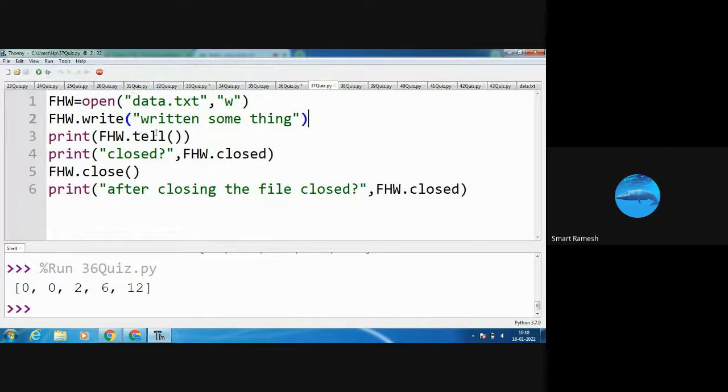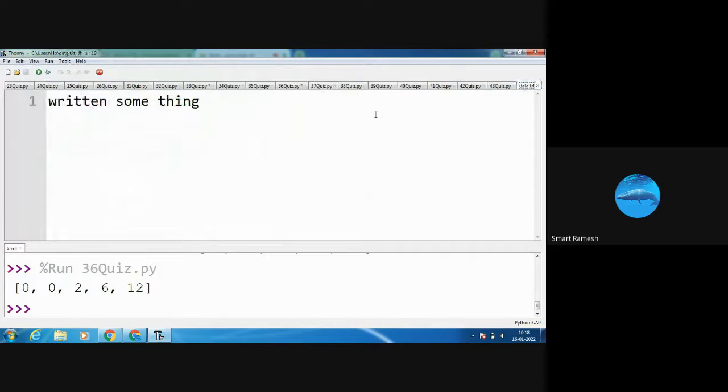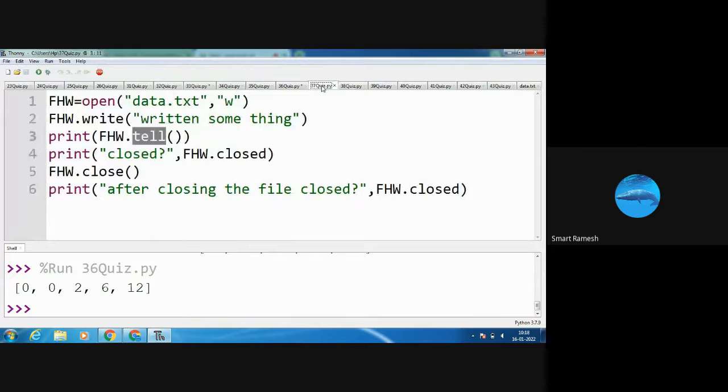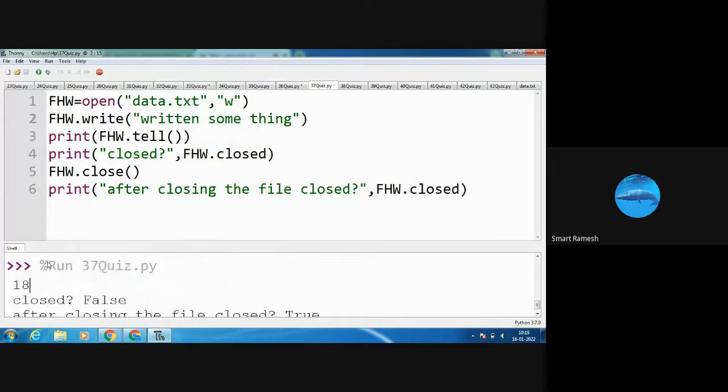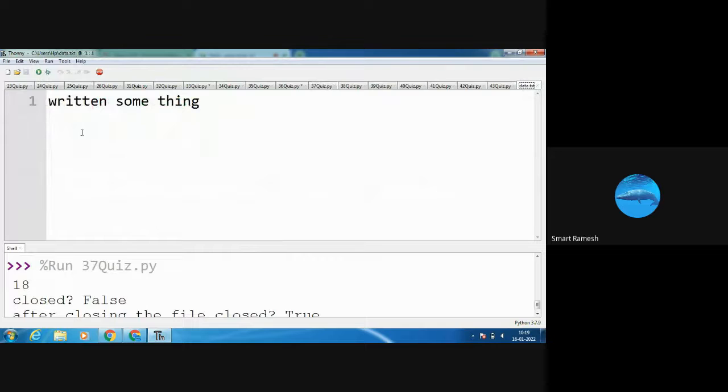Next, tell function. What is the use of tell function? Tell function is used to tell the current position of the file pointer. Okay, here what is the file pointer? See, the pointer is blinking. Initially, the pointer is blinking at the 0th position of the file. So here 0 is the answer. See, I am going to run the program. Current position is 0, but we have written something in the file. So here current position is 0.